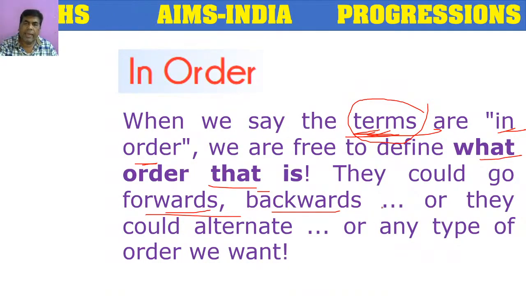Like that, they may behave in any way according to the given condition. But they will follow one certain order. So that's why it is called a sequence. They may have any kind of order, and according to that order, they will proceed forward. So all the sequences follow one kind of order, but that order may be of different kinds.